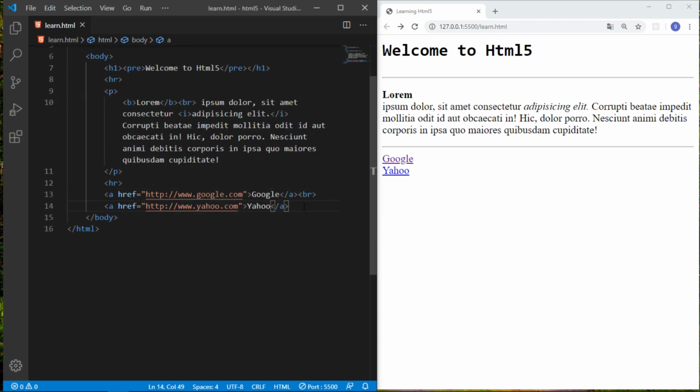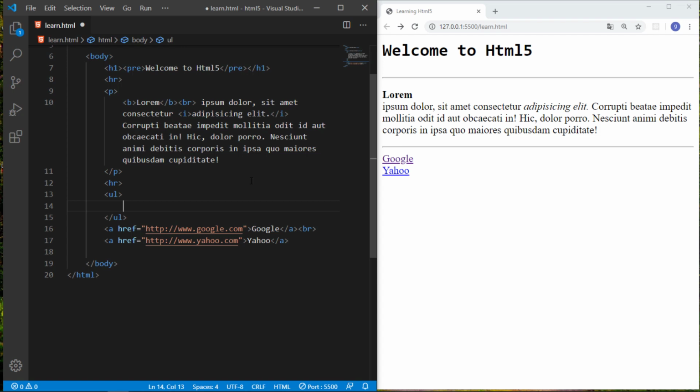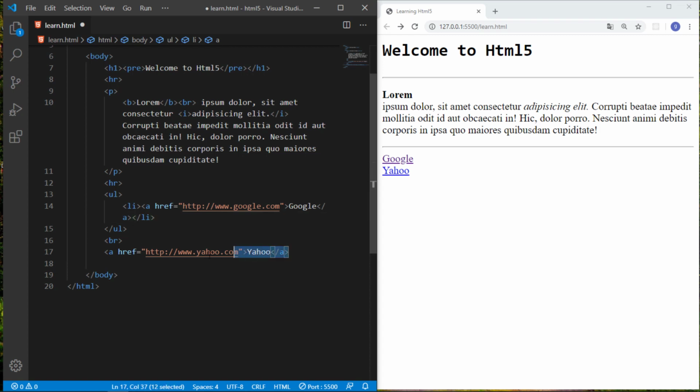And HTML provides us three types of lists: the unordered list, the ordered list and the definition list. First I tell you about the unordered list. An unordered list is written with the UL tag, and it contains list items, and a list item is written as an li tag. And I just cut and paste these anchor tags we have just created.